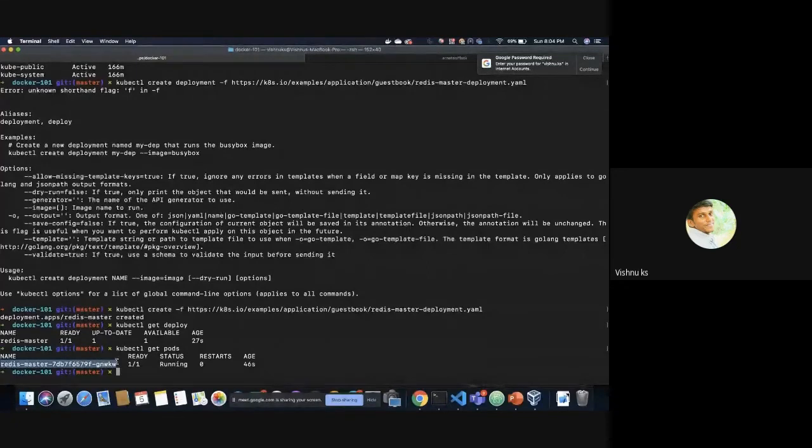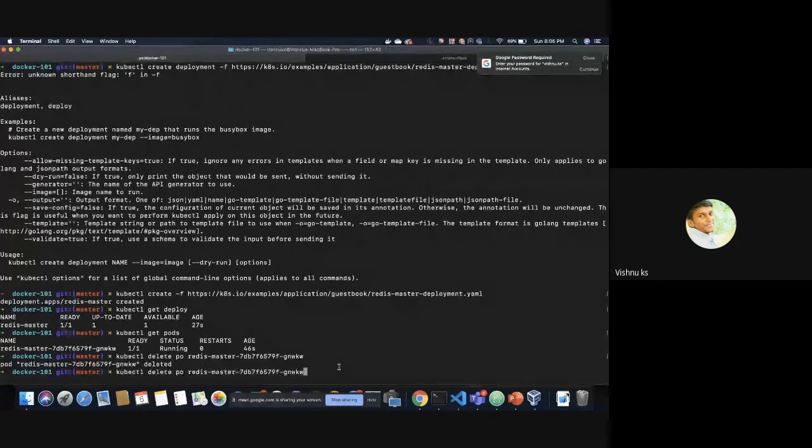I'm going to do something weird here. kubectl delete pod. This is how we can delete objects from a Kubernetes environment. So I'm going to delete the pod which is managed by the deployment Redis master. Let's see what it does.